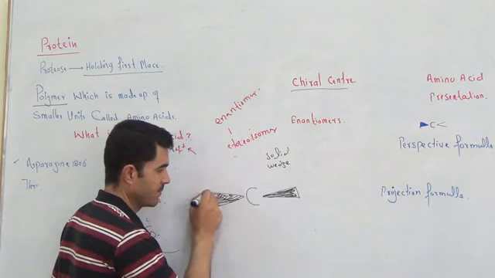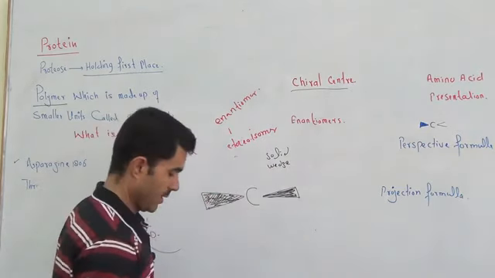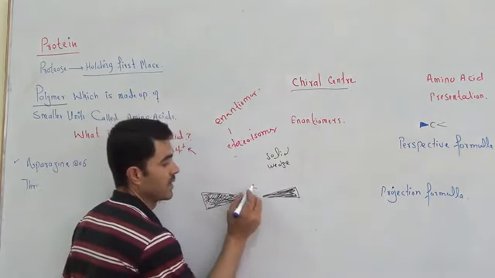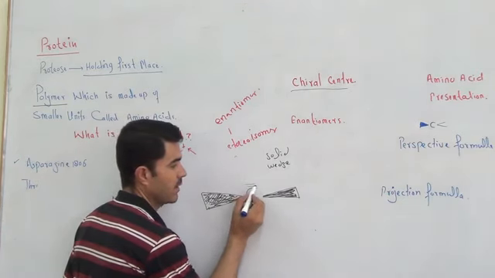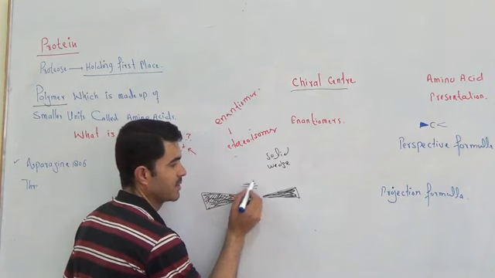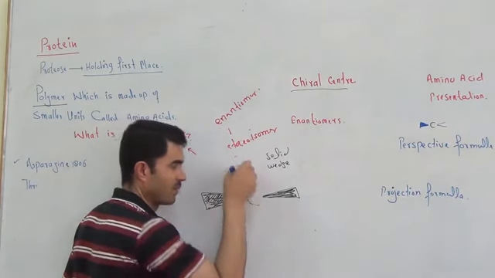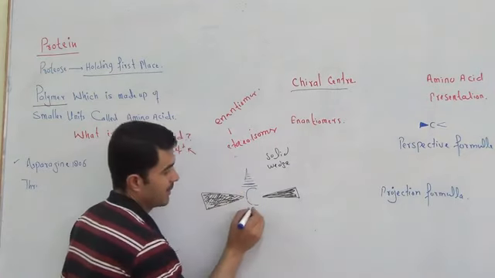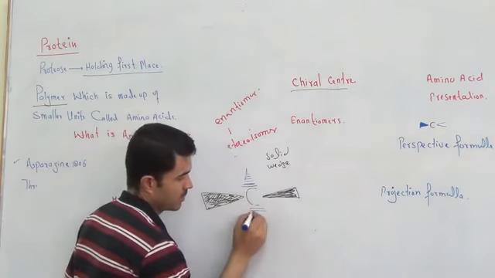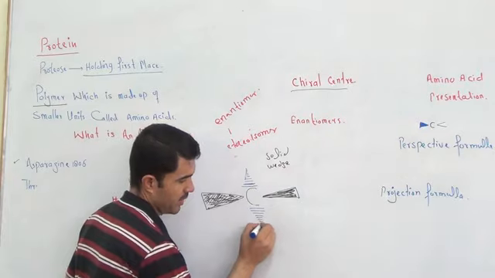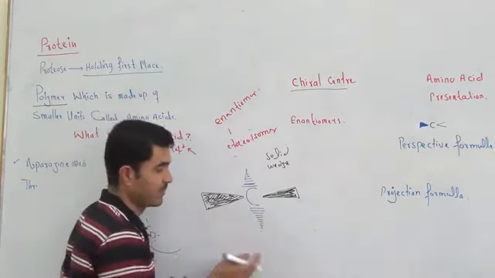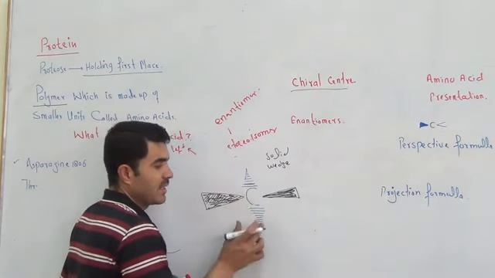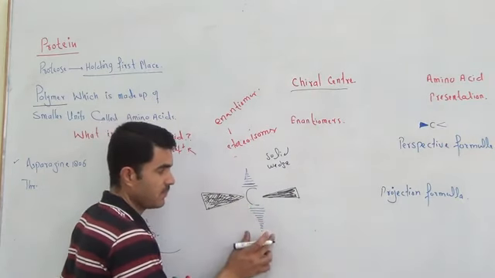It is filled, and here we write like this: longer, a little bit shorter, more shorter, and more. And these are dotted lines, dashed lines.